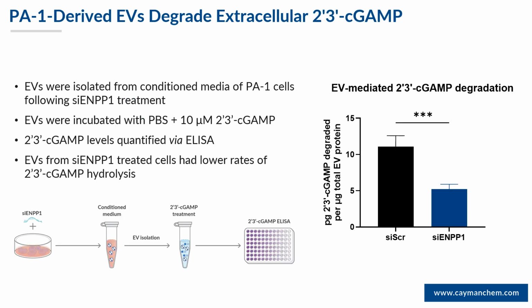We then sought to investigate whether these EVs can degrade the natural ENPP1 substrate, 2,3-cGAMP. So the EVs were isolated from conditioned media of the PA1 cells in both the control and silence condition, and then incubated in PBS in the presence of cGAMP. We then measured cGAMP levels via ELISA after a period of time, and we confirmed that the EVs can degrade cGAMP and that the rates of EV-associated cGAMP degradation were reduced in the silenced condition.